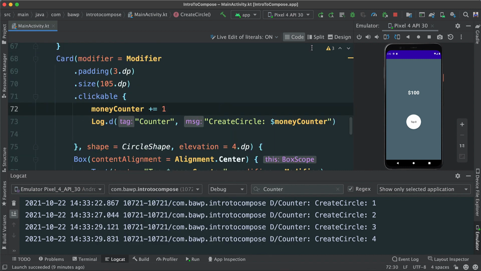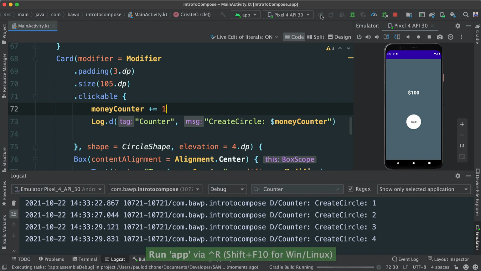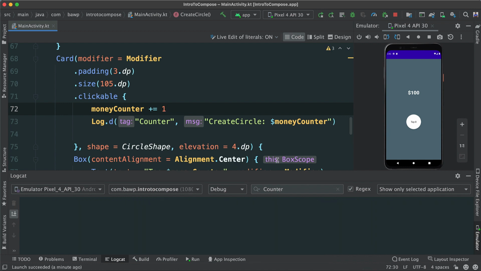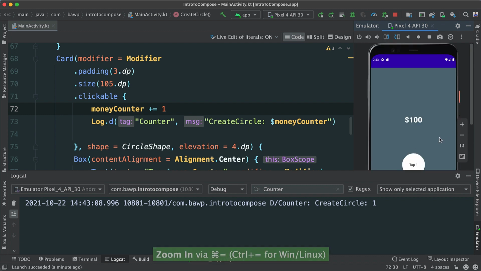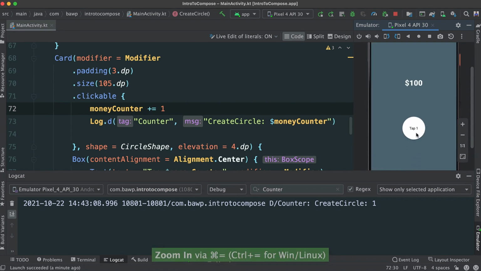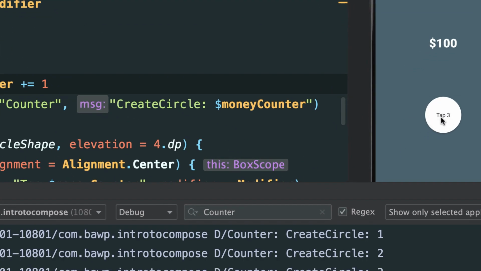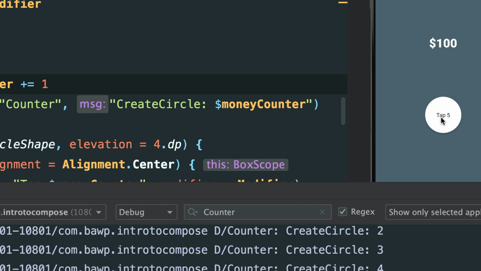So now let's see if this works. I'm going to go ahead and run this. Okay, let's see if this is going to work. Remember, I still have counter here on debug and it's open. If I click, and you can see, make this a little bit bigger, you can see now tap is 1, 2, and it is working as intended.